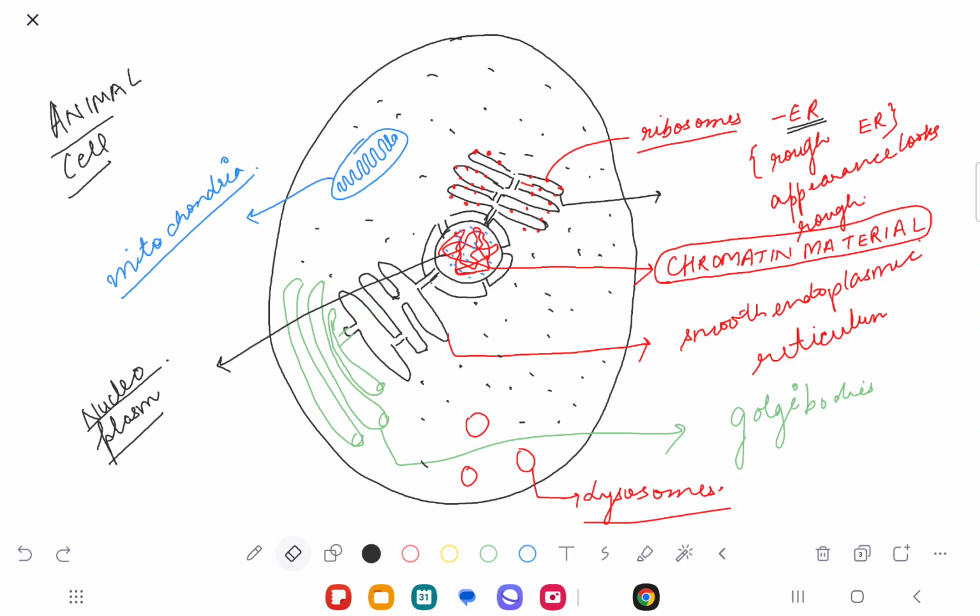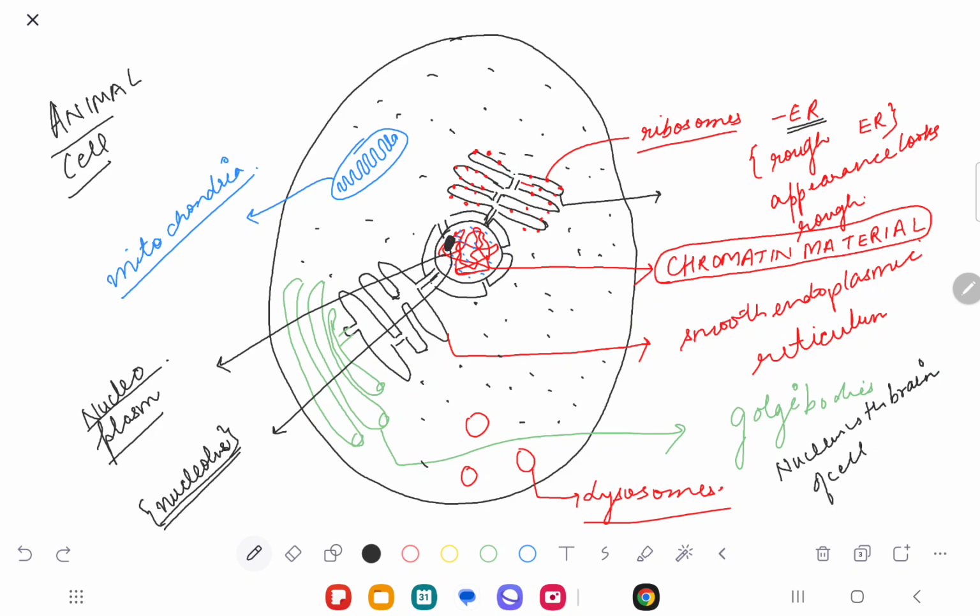So nucleoplasm has certain enzymes in it. There is also one more entity inside the nucleus, which we call the nucleolus. So we say that nucleus is the brain of the cell. What do we say? Nucleus is the brain of the cell. That means the cell would do what nucleus says.